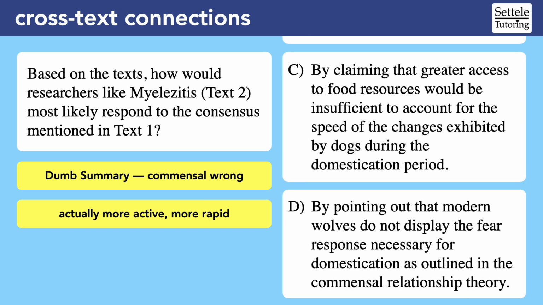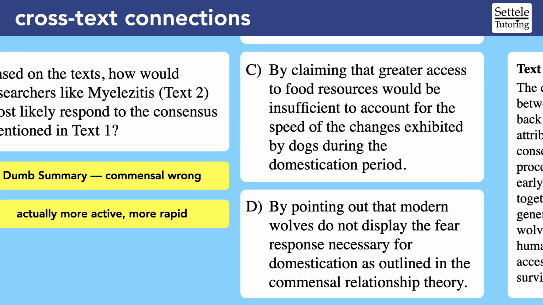Text 2 would respond to text 1 by claiming that greater access to food resources would be insufficient to account for the speed of the changes exhibited by dogs during the domestication period. This also seems to bring up a random piece of information. Our dumb summary does not talk about food resources. More important, choice C doesn't seem to mention the commensal theory at all. Let's double check text 1 though.